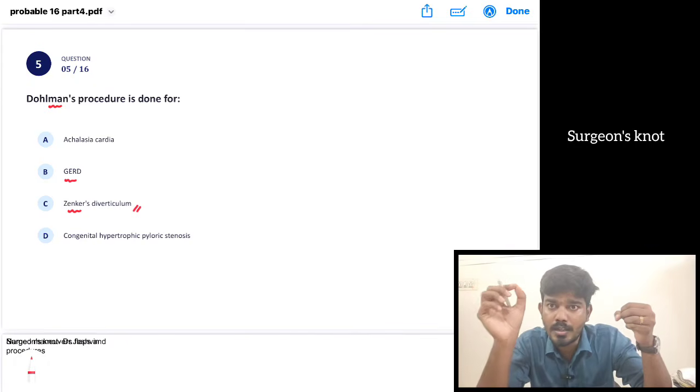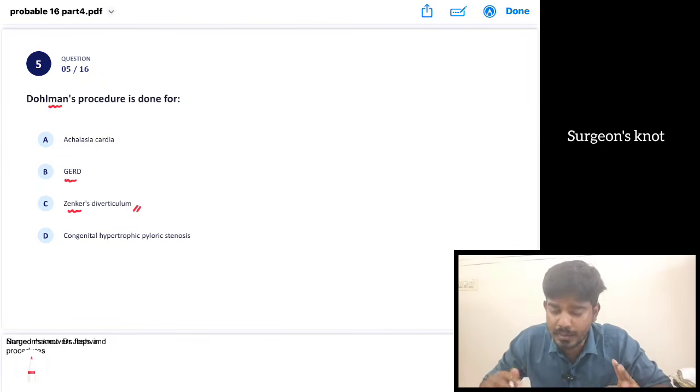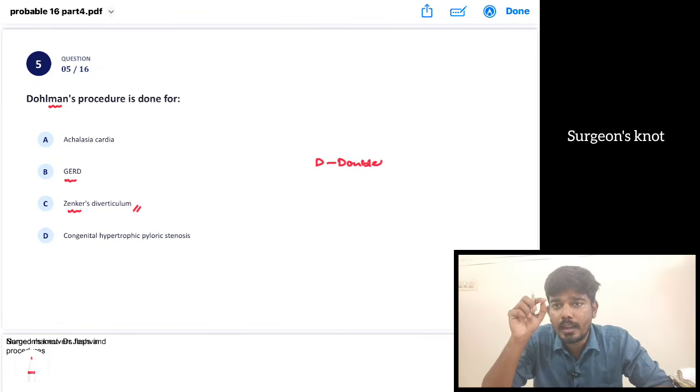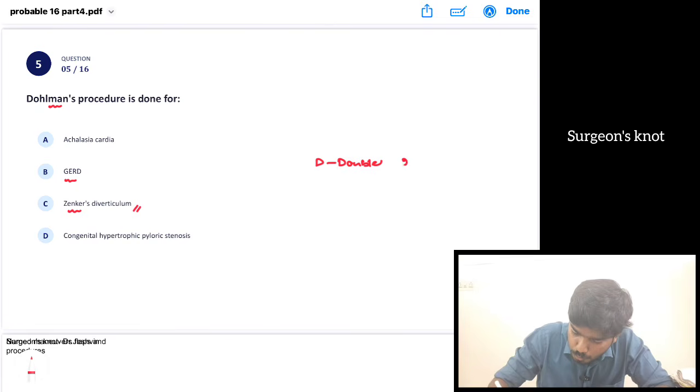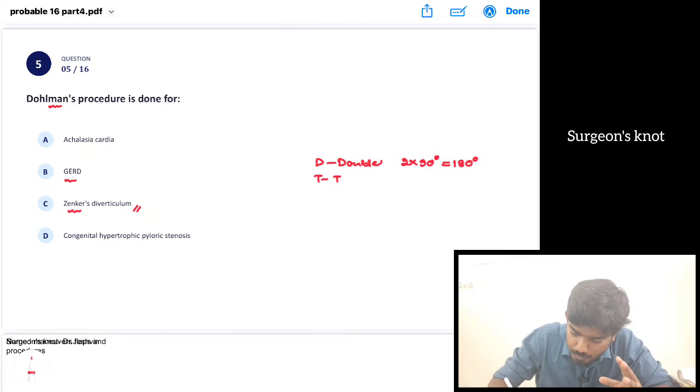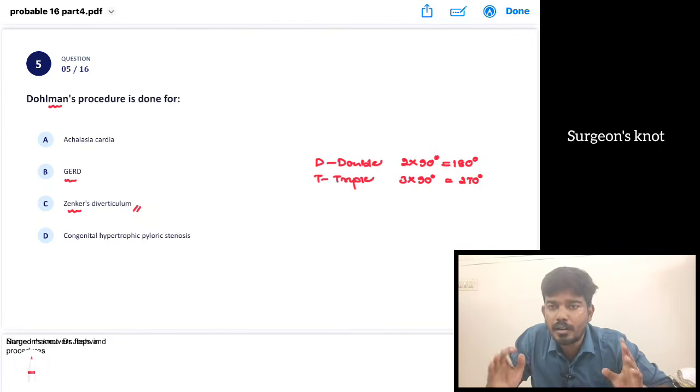Okay, what is Dor? Dor is 180-degree anterior fundoplication. Toupet is 270-degree posterior fundoplication. How are you going to remember that? D for double. Okay, double. So we have to see in multiples of 90 degrees. Double, that is 2 into 90, equal to 180 degrees. So that is 180-degree anterior fundoplication. T for Toupet, T for triple. So what does that mean? We can go for 3 into 90 degrees. So we have 270-degree posterior fundoplication in case of Toupet fundoplication.